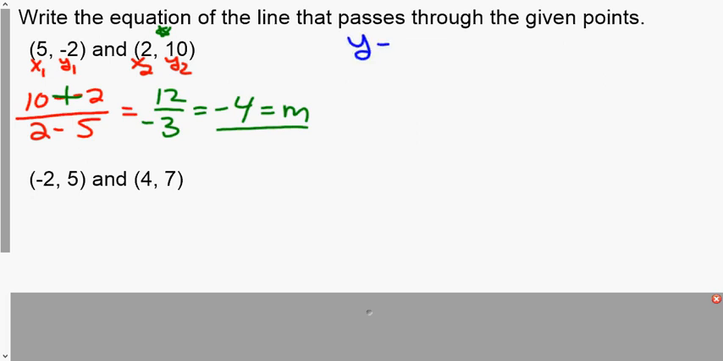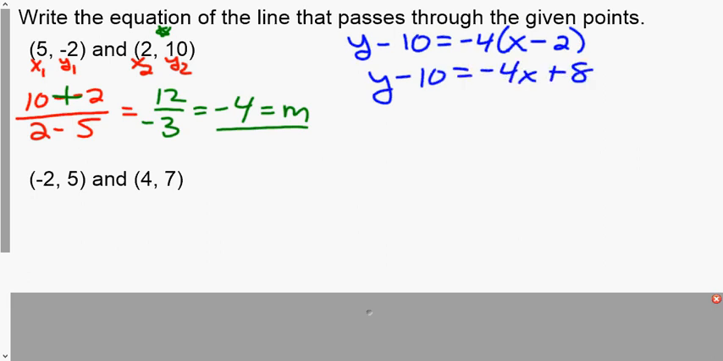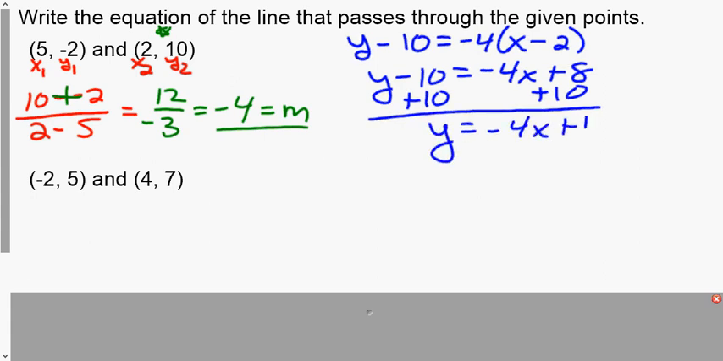So I'm going to go y minus the y we're given equals our slope times x minus the x we're given. Again, clean up the left side, distribute on the right, add the constant over to get y by itself, and we get y equals -4x plus 18. I would like you to pause the video and try the next one on your own.